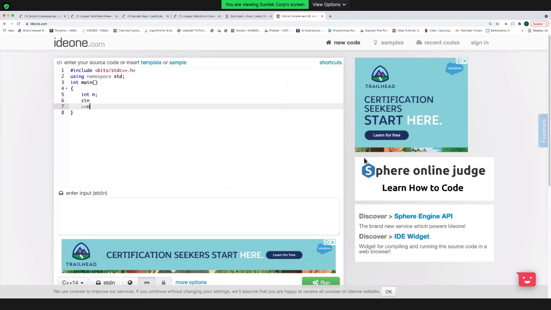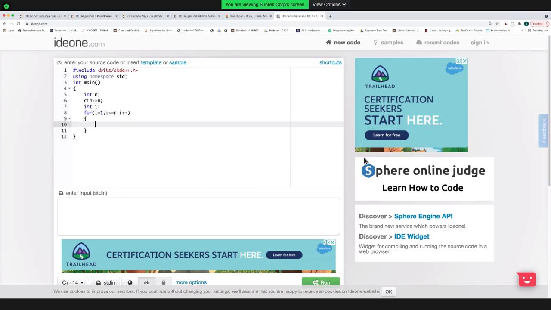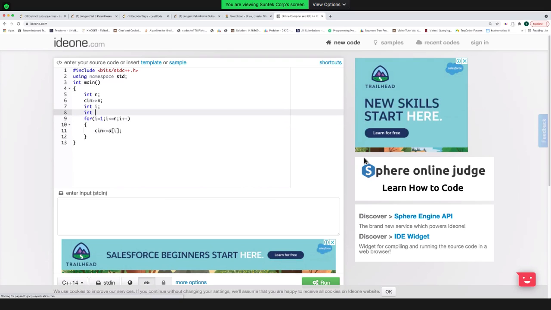Let me put the size of that. I basically prefer one based indexing, so I will put this array size as n plus 1. Let me declare another B array which will compute my maximum answer. Let's declare this as a constant.